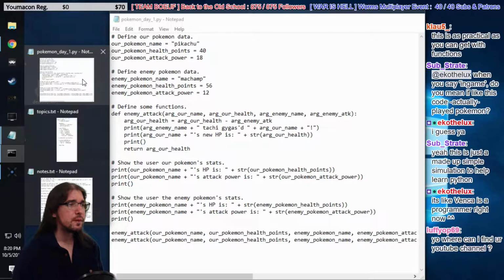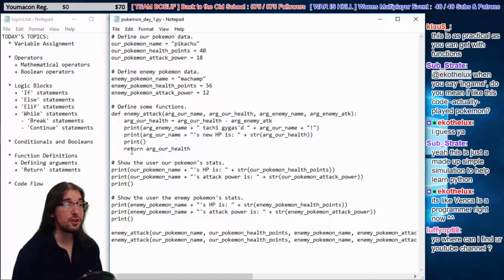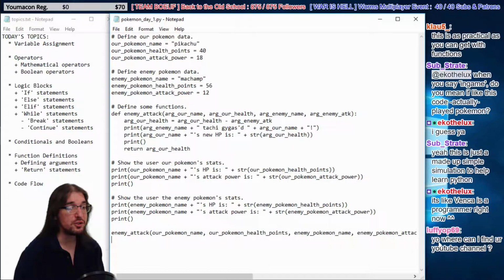All right, so same thing happened, right? Well, that's because when you return data, you have to assign that data to something. Right, here's what I mean by that. We're going to say, let's actually get rid of the second line here for simplicity's sake. So now we only get attacked once, right?